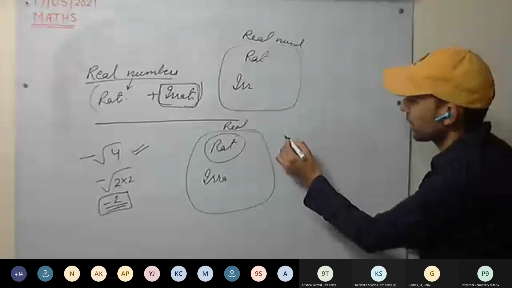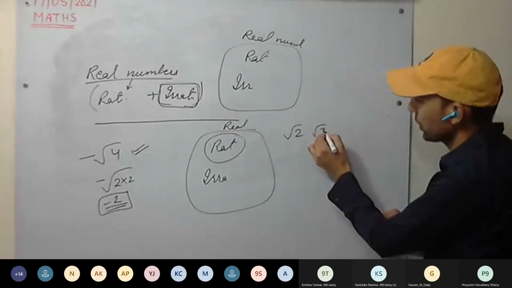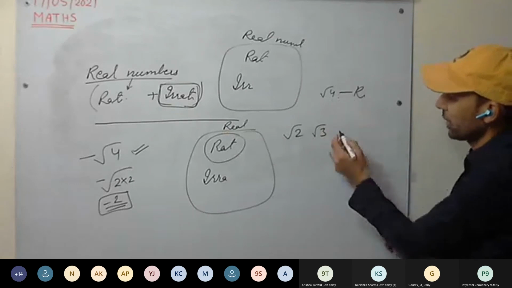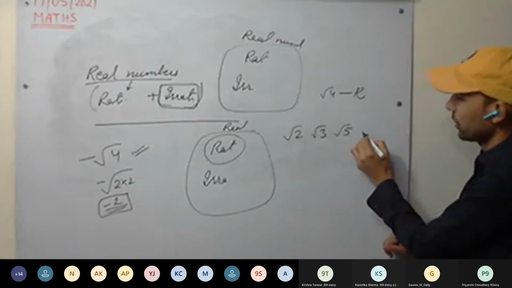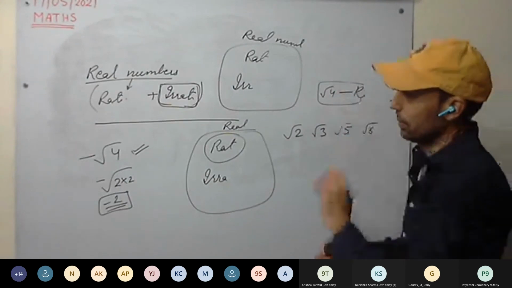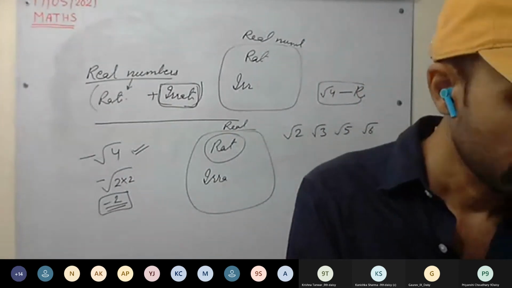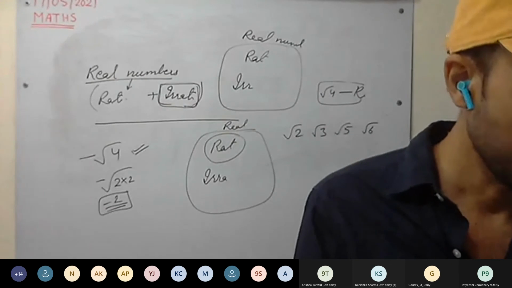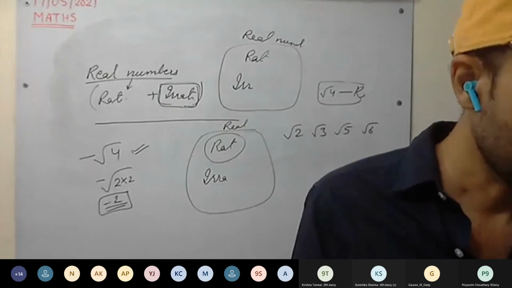See here, these are irrational. √2 is irrational. √3 is irrational. Then √4, it's rational. Perfect square. √5, irrational. √6, irrational. √7, irrational. -3/5, a by b form, no common factor, and denominator not equal to 0.